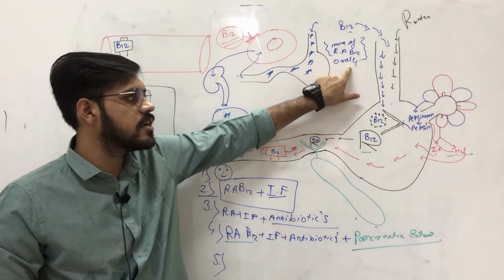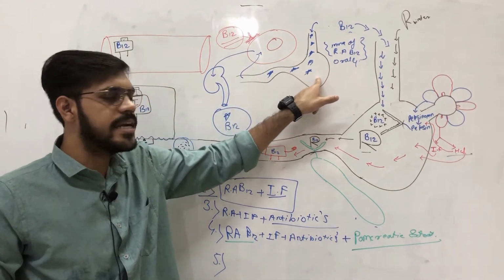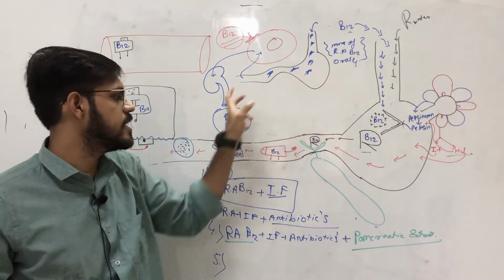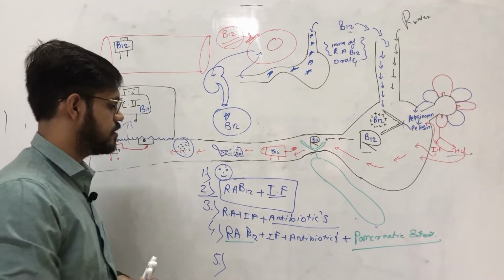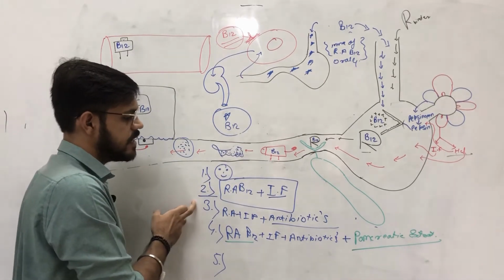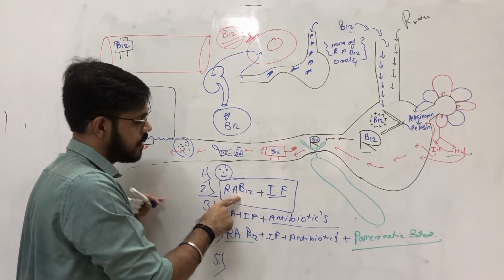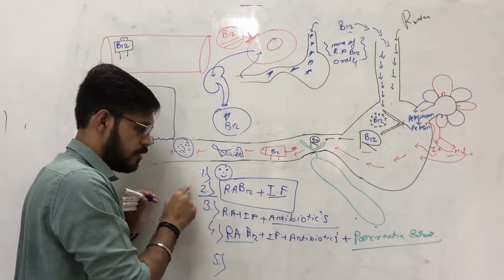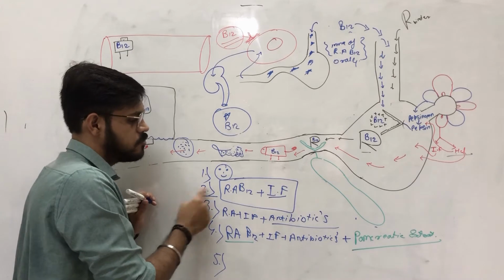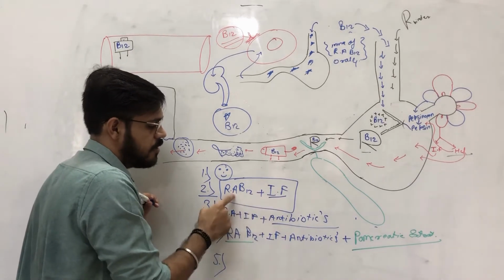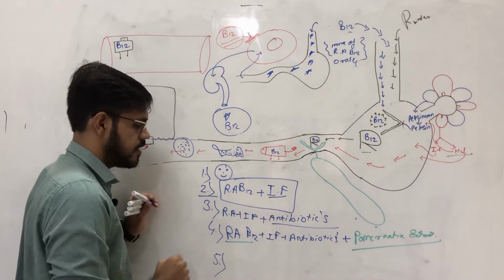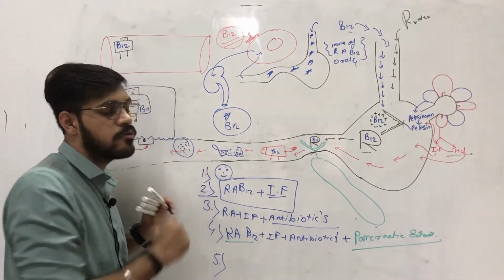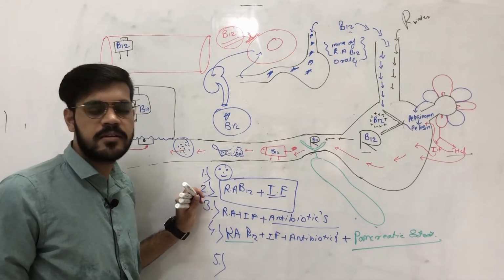This radio-labeled B12 will not find a site for attachment, hence it will not be attached and it will be present in the urine. This was for the first case. In the second case, we do the normal Schilling test, and the radioactive B12 doesn't appear in the urine, so we give him radioactive B12 along with intrinsic factor. In the third case, we give him intrinsic factor, but still the radioactive B12 is not present in the urine.